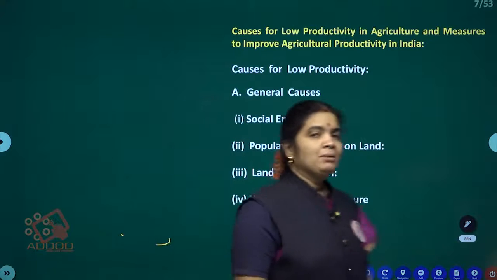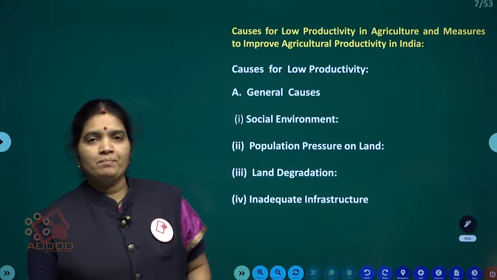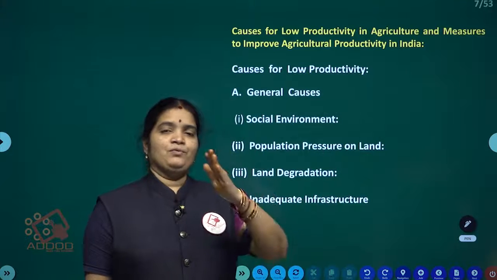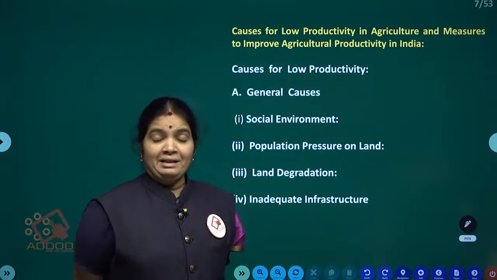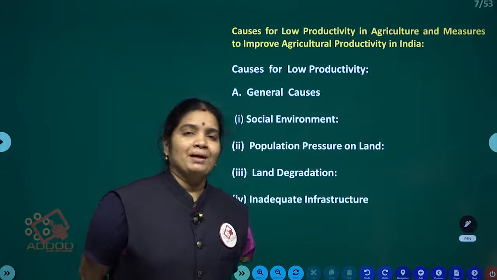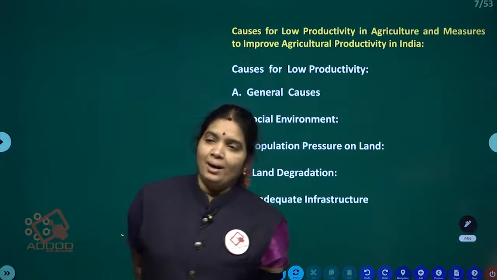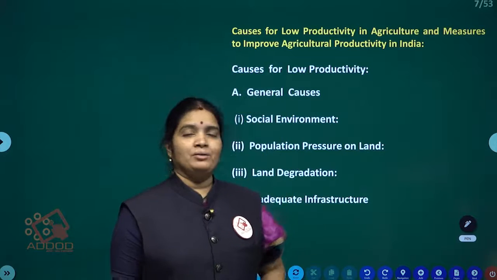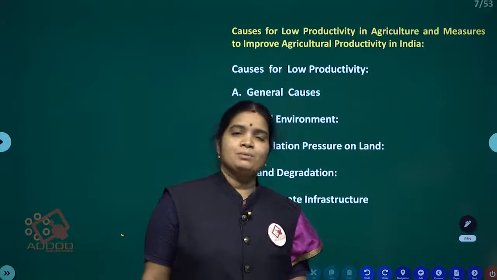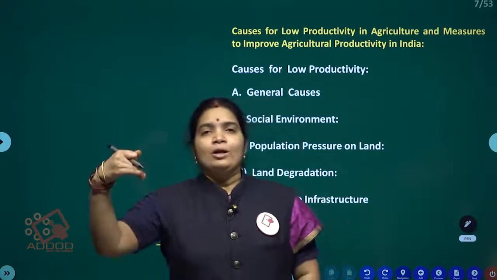Here, a maximum number of people depend on agriculture. So 54 to 58% of people in India depend on agriculture, but the share of value added to the gross in the agriculture sector is low. We have the problem of low productivity. Maximum people are depending, but the share of national income is low.